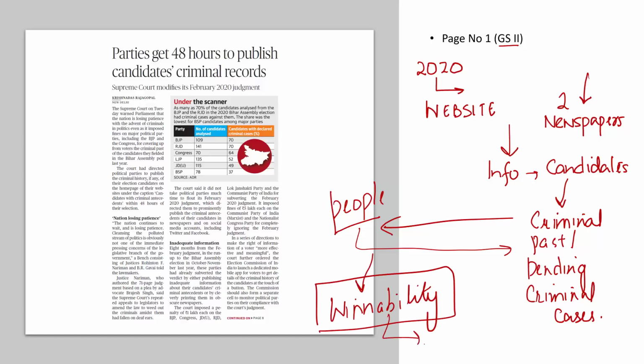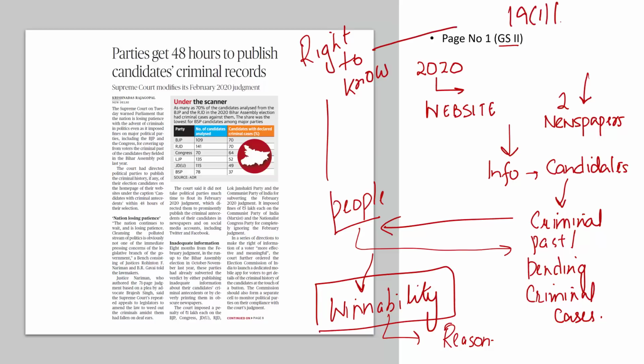And you don't have to give this reason of winnability. You don't have to tell us that because these candidates have the potential to win these elections, that is why, because of their winnability factor, we are giving them tickets. You have to specifically mention why you gave tickets to these candidates who have a criminal past, who have criminal cases pending against them, because the citizens have the right to know. This right to know is a fundamental right under Article 19(1)(a).